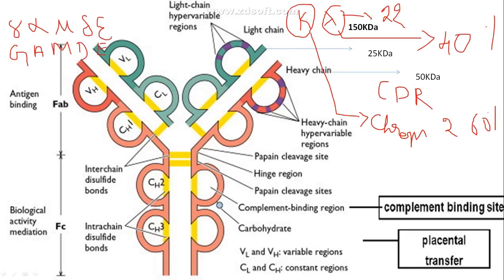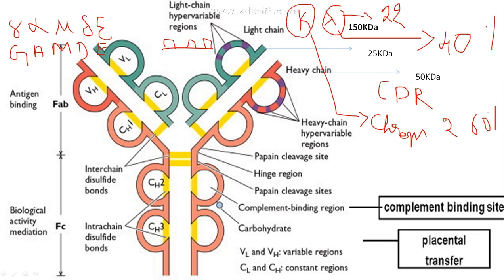You can see here, CDR1, CDR2, CDR3. But what did I do? I put it in the linear form. So only in particular regions like this they will be. In the linear form you can see it is like this. So these are called the hypervariable region, or they are called CDR.